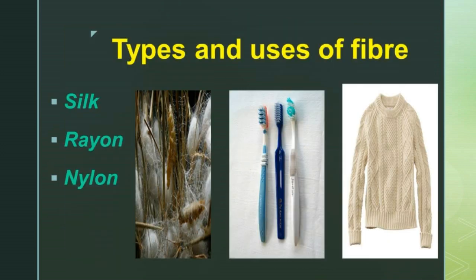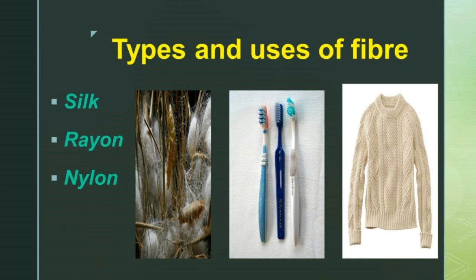Types and uses of natural fiber. Silk is a natural fiber. Natural silk fiber is obtained by boiling the cocoon of the silkworm, from specific species of moths. That means from insects they are collecting silk. It is natural silk. There are 4 types of natural silk: mulberry silk, Tasar silk, Muga silk and Eri silk. These are the 4 types of silk.